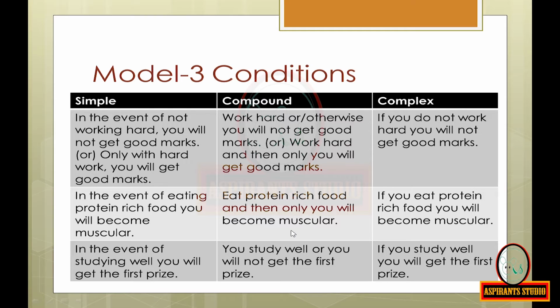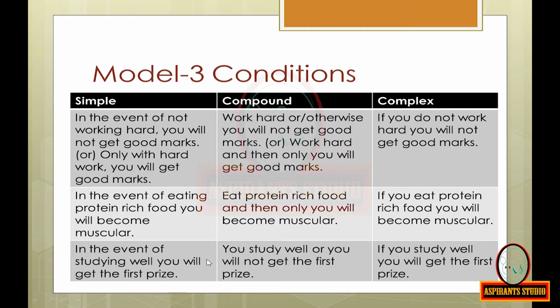Eat protein-rich food and then only you will become muscular. See the complex sentence: If you eat protein-rich food, you will become muscular.